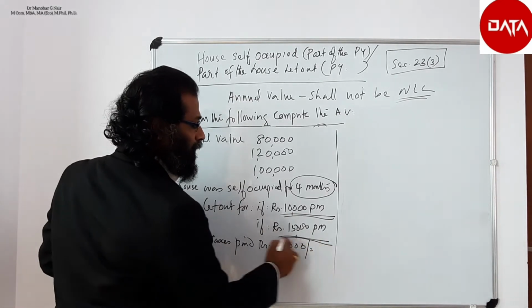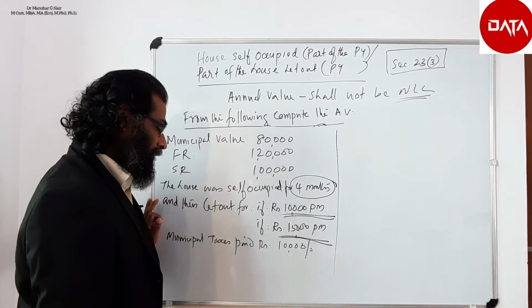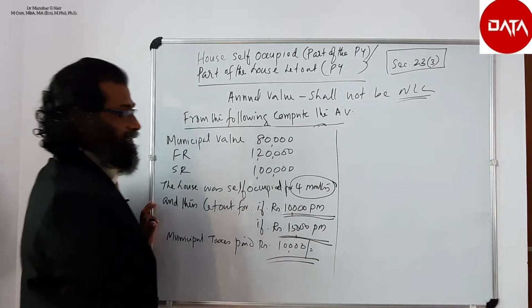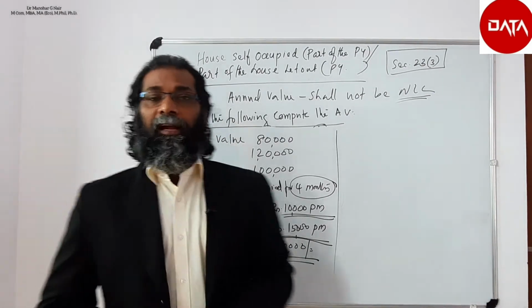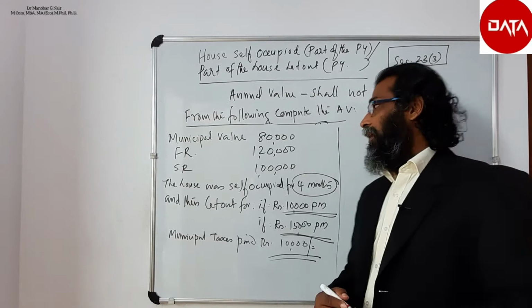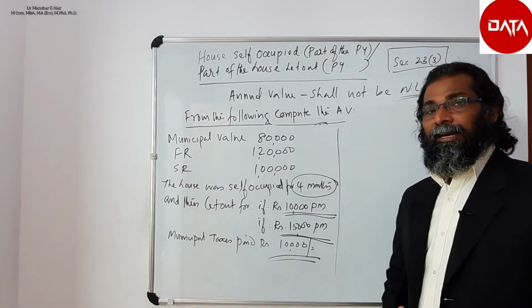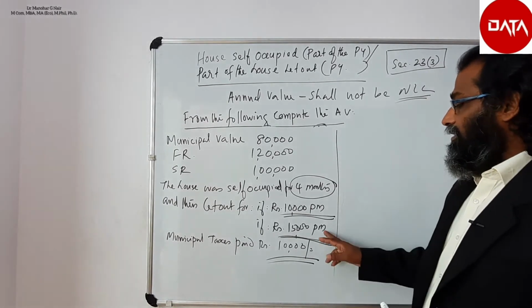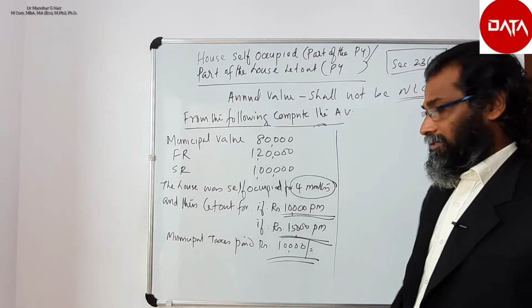If it is rupees 15,000 per month, what will be the annual value, provided the owner pays municipal taxes of rupees 10,000? So there are two situations. Under the first situation, the house is let out for 8 months with 10,000 rental income, and in the other situation, the house is let out at rupees 15,000 per month for 8 months.